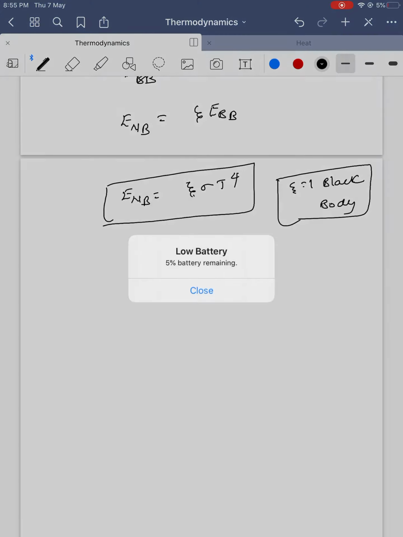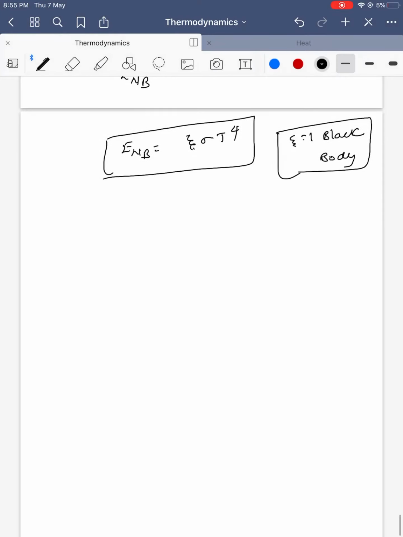And how will the energy flow in radiation? Say a body at a temperature T somewhere here emits radiation, and some other place has a body at a temperature T0. Generally a temperature gradient is required for energy to transfer. What is the formula for energy transfer? E normal body is equal to epsilon sigma into T power 4 minus T0 power 4.